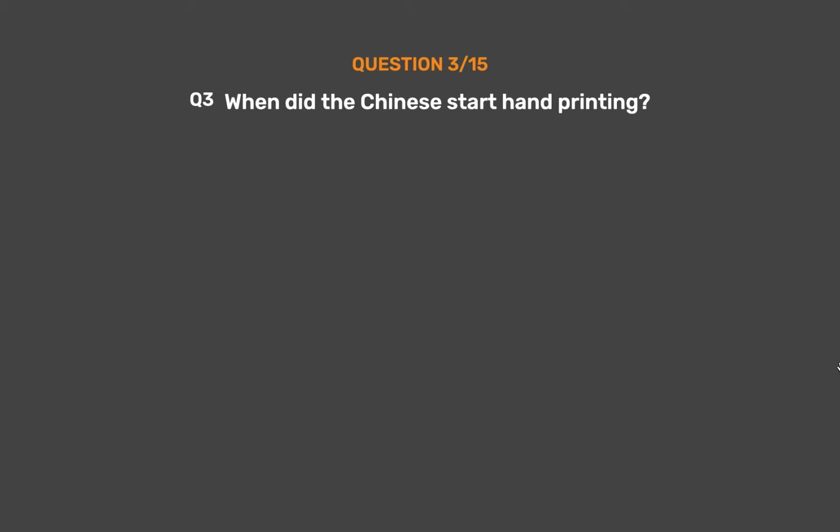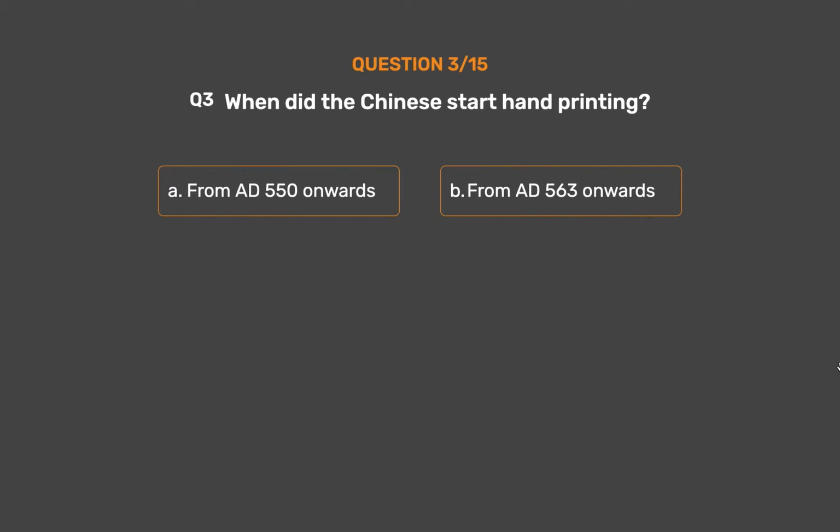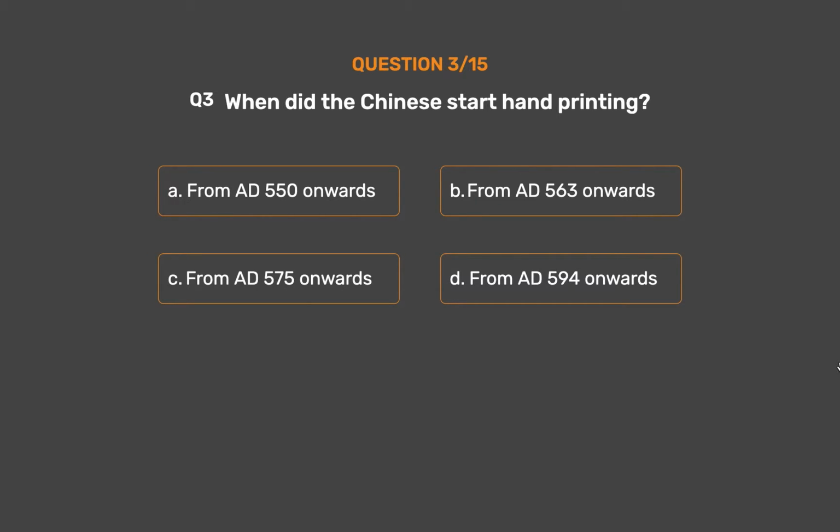Question number 3. When did the Chinese start hand printing? Option A. From AD 550 onwards. Option B. From AD 563 onwards. Option C. From AD 575 onwards. Option D. From AD 594 onwards.